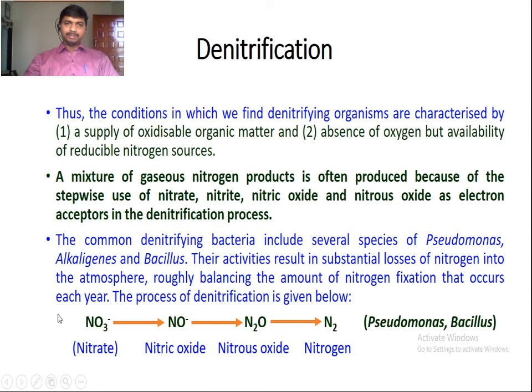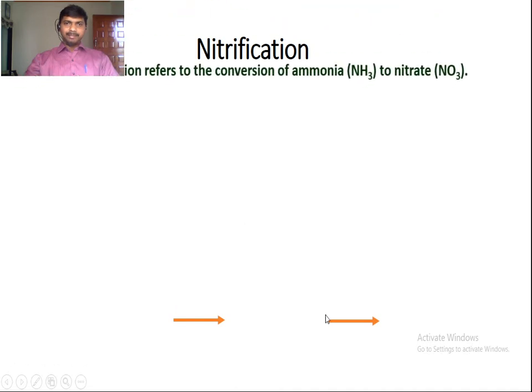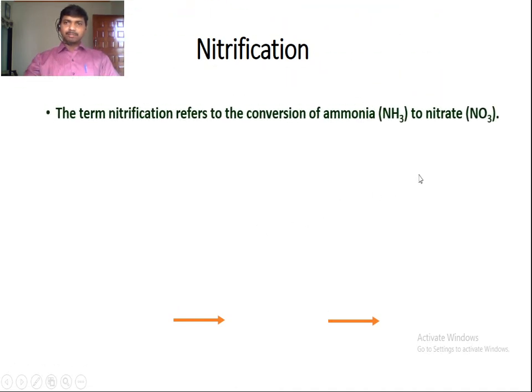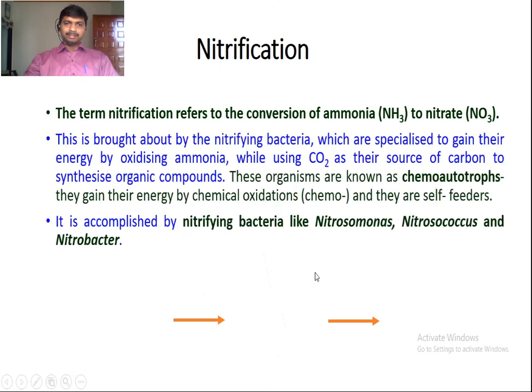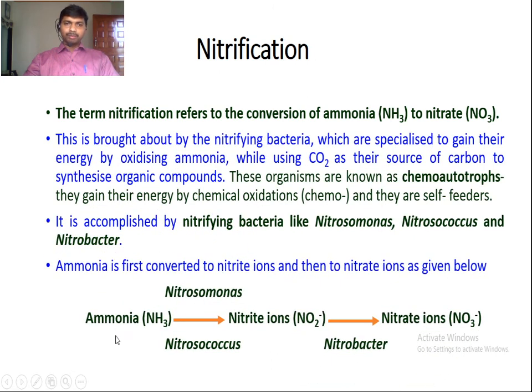So nitrogen is lost to the atmosphere by the process of denitrification, which is performed by the denitrifying bacteria Pseudomonas and Bacillus. Nitrification is the conversion of ammonia to nitrate. During this conversion, nitrite is also formed. Ammonia is first converted to nitrite by the aerobic bacteria Nitrosomonas and Nitrosococcus. Further, nitrite is converted to nitrate by the bacteria Nitrobacter. Both these bacteria depend on each other as an oxidizable energy source.